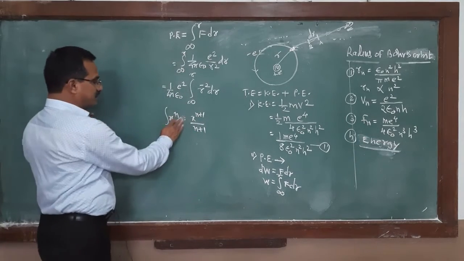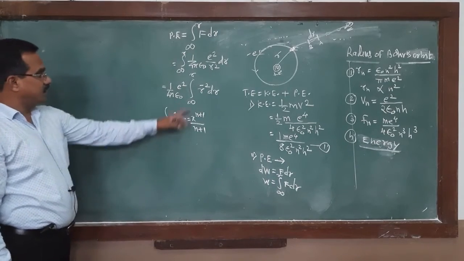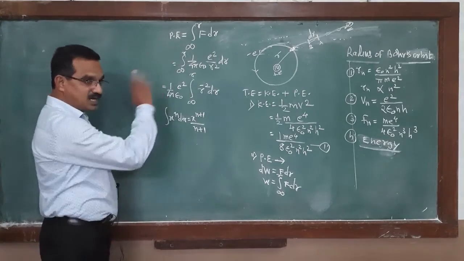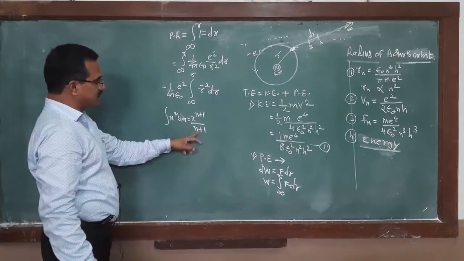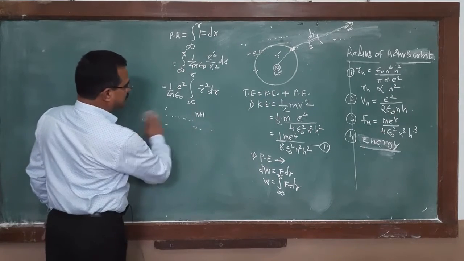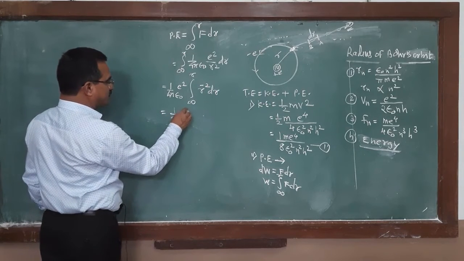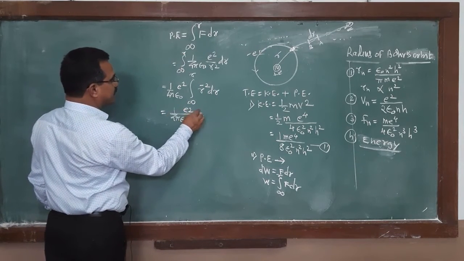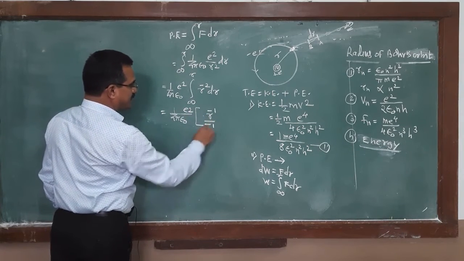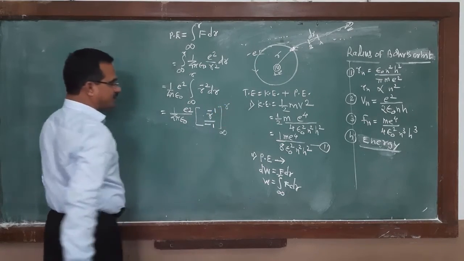In a similar manner, n plus 1 means minus 2 plus 1, which is minus 1, so r raised to minus 1. That must be equal to 1 upon 4 pi epsilon 0, e square, times the integration of r raised to minus 1 divided by minus 1, with limits from infinity to r.